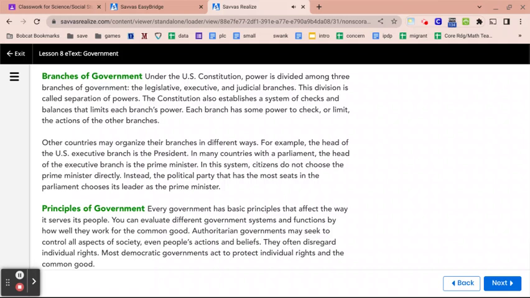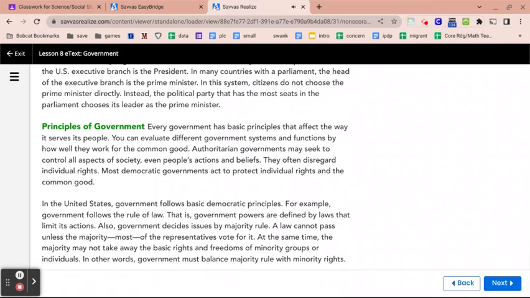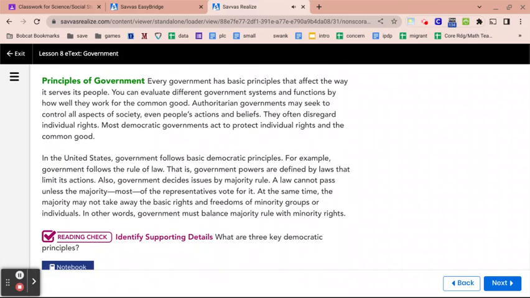The Constitution also establishes a system of checks and balances that limits each branch's power. Each branch has some power to check or limit the actions of the other branches. Other countries may organize their branches in different ways. For example, the head of the U.S. executive branch is the president. In many countries with a parliament, the head of the executive branch is the prime minister. In this system, citizens do not choose the prime minister directly. Instead, the political party that has the most seats in the parliament chooses its leader as the prime minister.